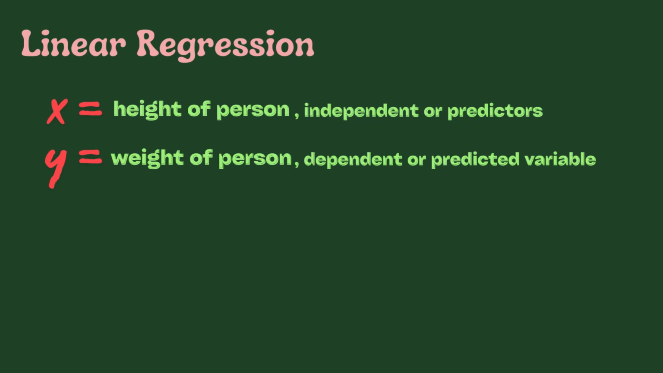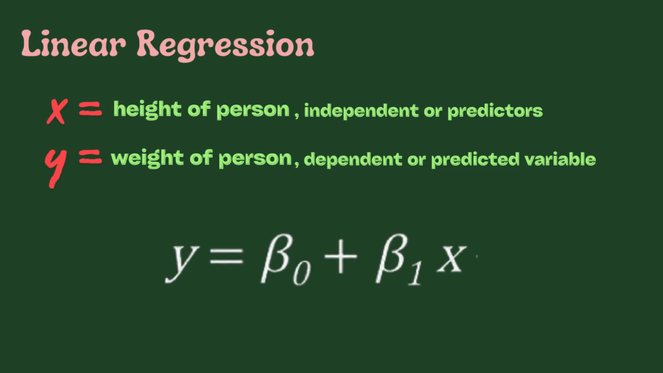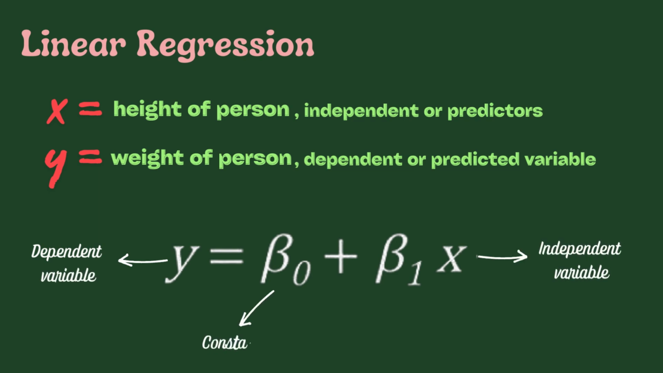The regression model is a linear approximation of this function, and the easiest regression model is the simple linear regression model, which stands for y is equal to beta naught plus beta 1 x. Here we are trying to predict variable y and x is the independent variable. Here beta naught is the constant and beta 1 is the regression coefficient.